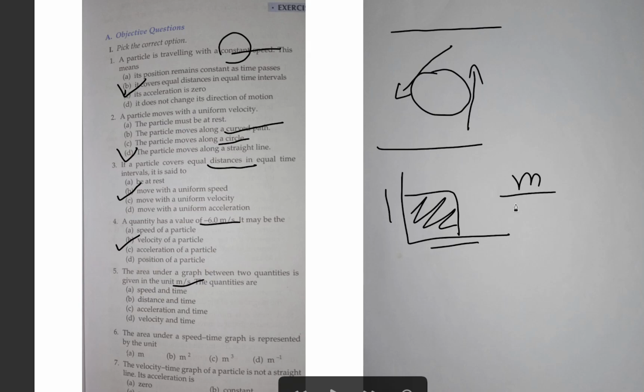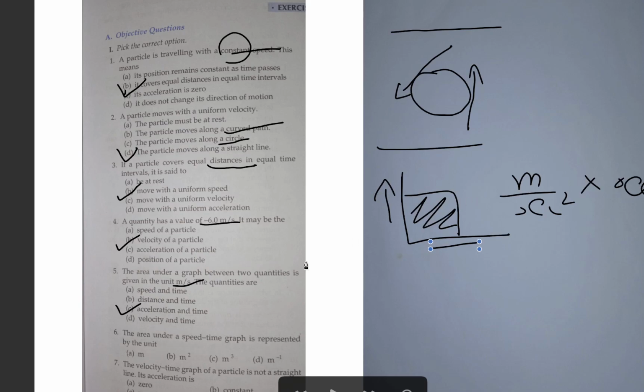If we multiply meter per second square by second, then only we can get meter per second. So meter per second square, acceleration, should be on the y-axis and time on the x-axis. The graph will be between acceleration and time.